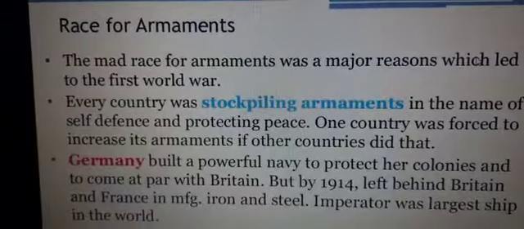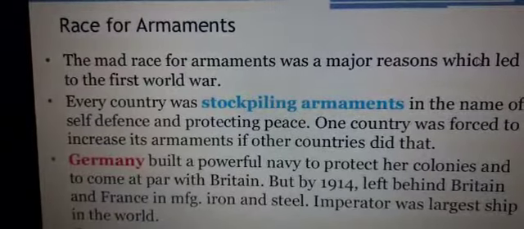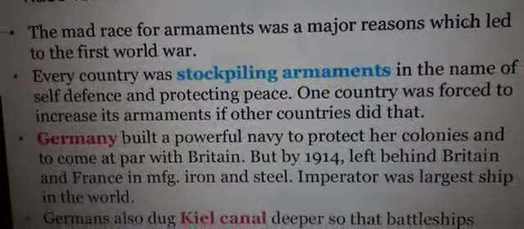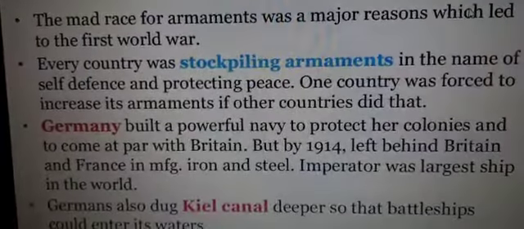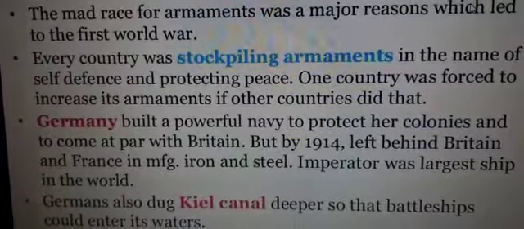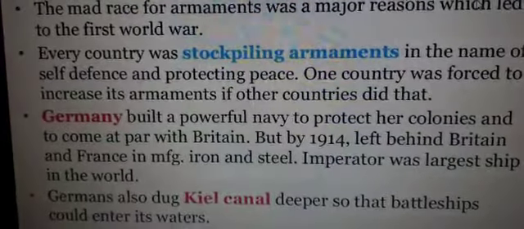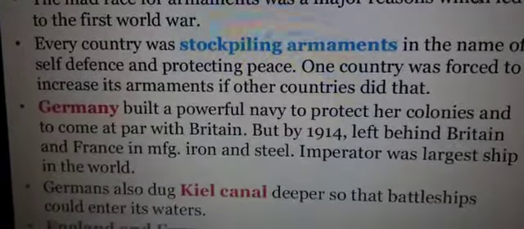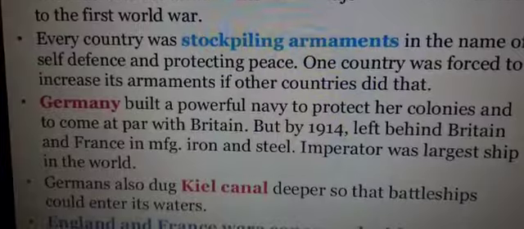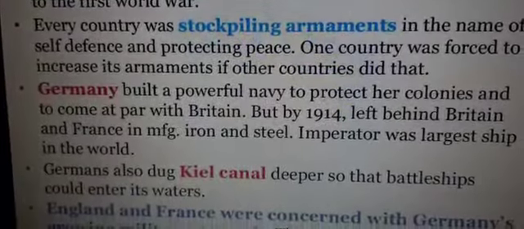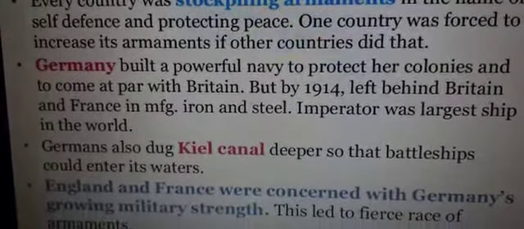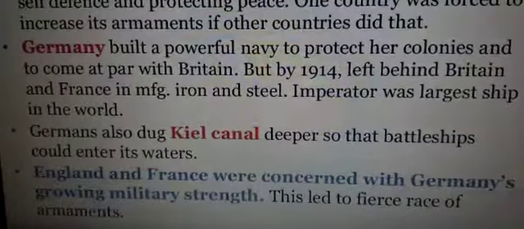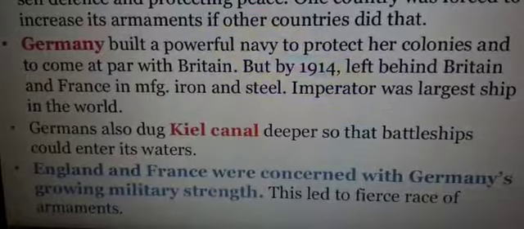Germany built a powerful navy to protect her colonies and to come at par with Britain. But by 1914, it had left behind Britain and France in manufacturing iron and steel. Imperator was the largest ship in the world. Now, Germany had the largest ship. That is why I told you, children, that Germany was the first one who started everything. Germany also dug the canal deeper so that battleships could enter its water.